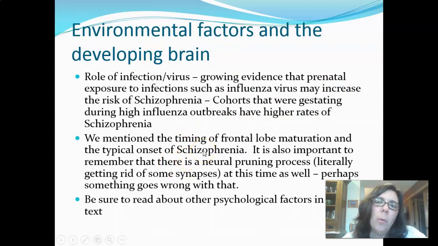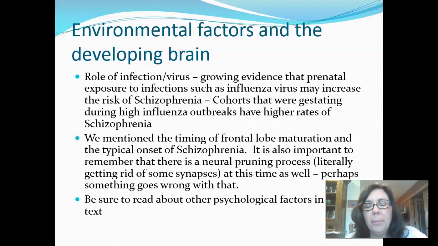It's also important to remember that while that final maturation is happening, there's also this final pruning process. So you might remember that as we enter into puberty, there's a pruning process where we get rid of neural connections that we haven't been using. So you may not remember when you're 18 all of the Pokemon names you knew when you were 7.